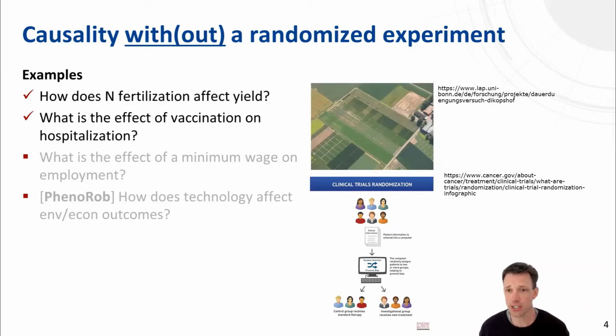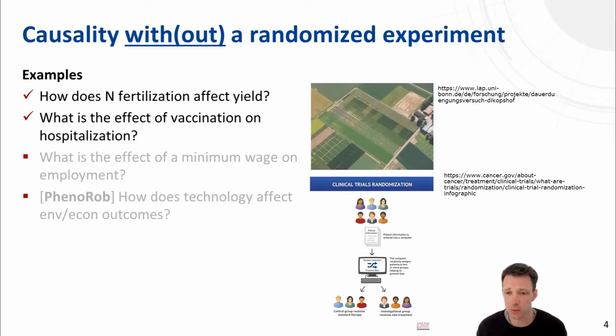This is a picture of a randomized field trial used, for example, to answer that research question. To determine the effect of N on yields, you would design an experiment, split a field into smaller parcels, randomize treatment, and then record the yield effects depending on treatment, and from that calculate a causal effect.